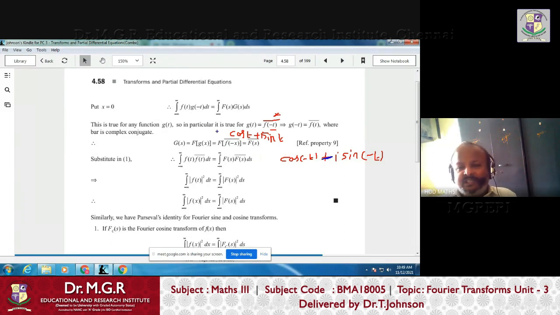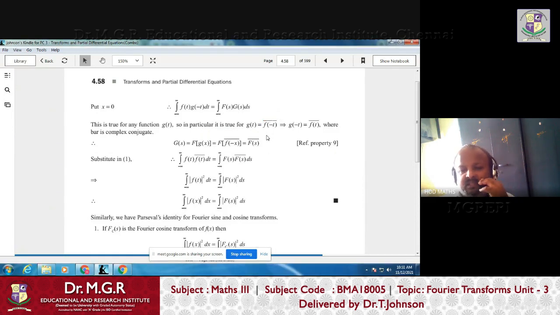So suppose the original function f of t is cos t plus i sin t. Then g of t is nothing but, wherever in f of t, t is there, change t to minus t, and then take the complex conjugate. So in f of t, if it is cos t plus i sin t, then it becomes cos t minus i sin t. So that is g of t, right? They define g of t as f of minus t bar. That is, the variable becomes negative and they take the complex conjugate also.